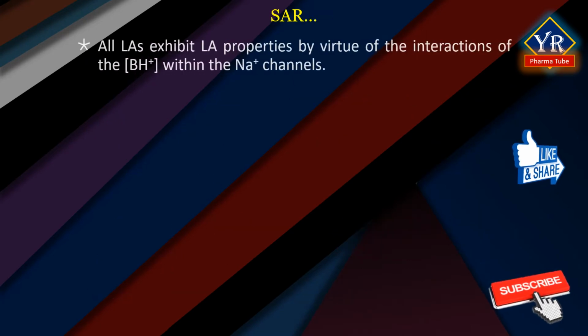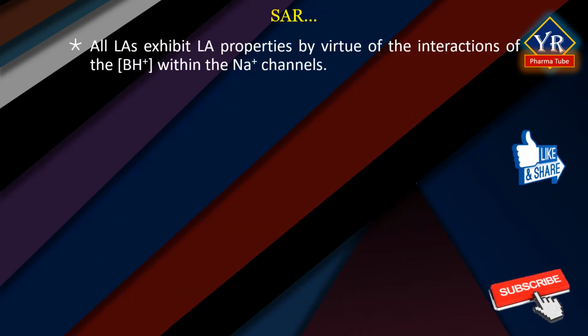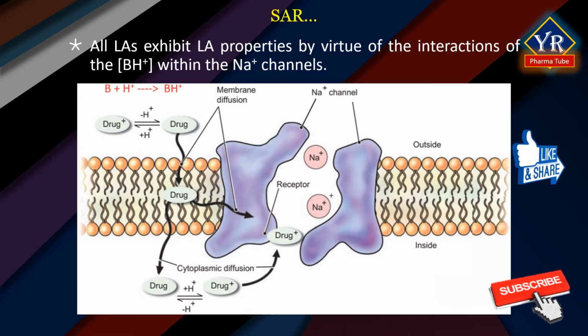All the local anesthetics exhibit their local anesthetic properties by virtue of the interactions of the onium ions, that is BH+, with a selective binding site within the sodium channels of the cell membrane. For this reason, any structural modifications that alter the lipid solubility, acid dissociation constant, that is pKa, and metabolic inactivation have a pronounced effect on the ability of a drug molecule to reach or to interact with the binding sites, thus modifying its local anesthetic properties.